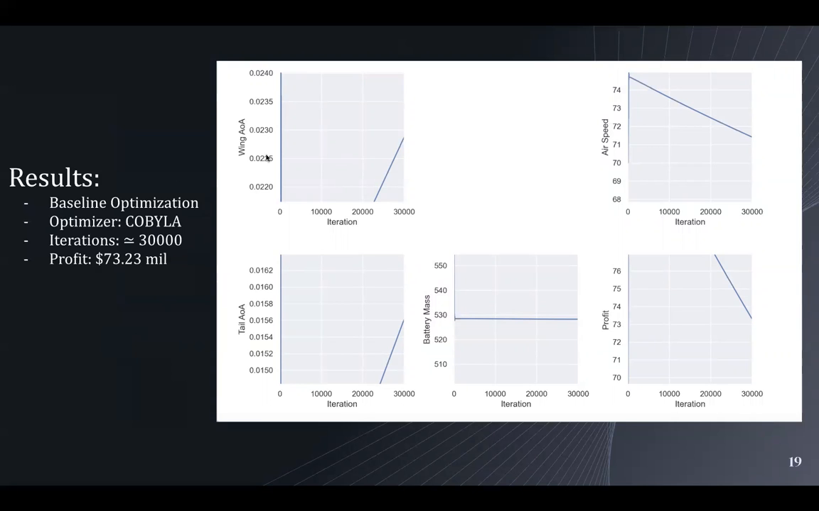And so what you can see here is the 5 design variables outside of the geometric design variables. So you've got the area, the angle of attack for the wing, the tail, the battery mass, and the airspeed, and this is our objective, profit.